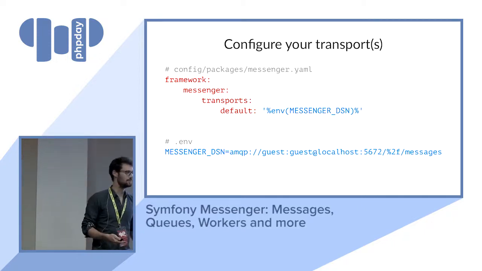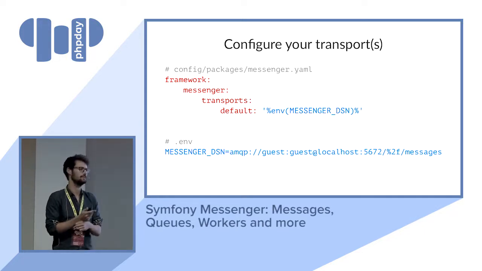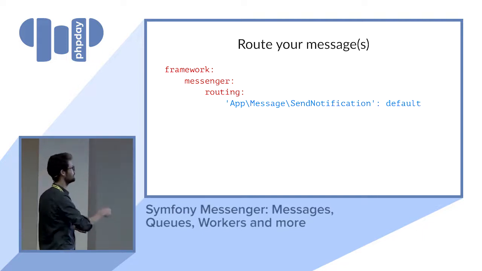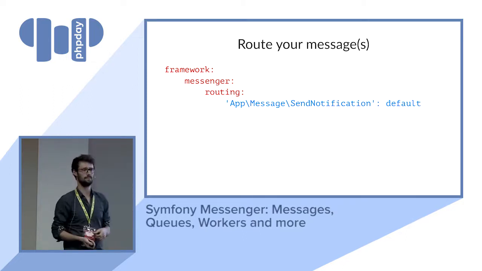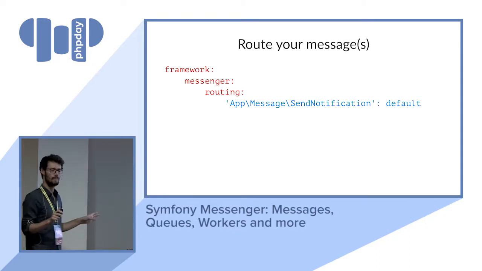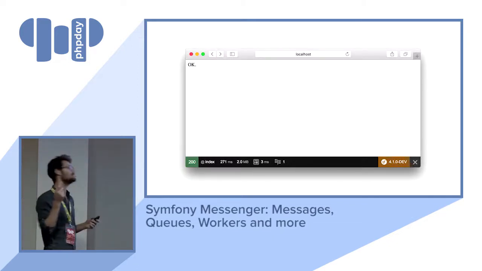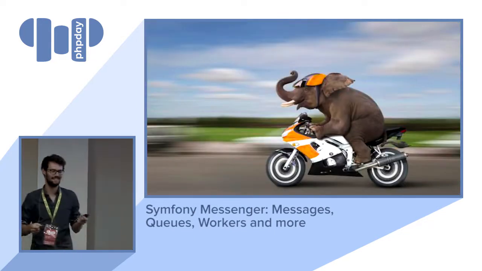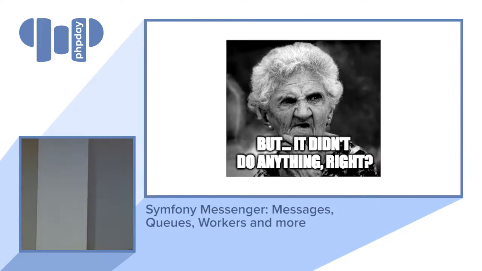Once you've configured your transport, the next thing is to say to the message bus, hey, route my message to the transport. And that's in roughly the same place, in framework messenger routing, and you say, this message, route it to the transport that is called default. And that's it. That's all you need to do. And now, if we run the application, that's amazing. It's 200 milliseconds, super, super fast. But the problem might be that actually nothing happened, right? Right now.